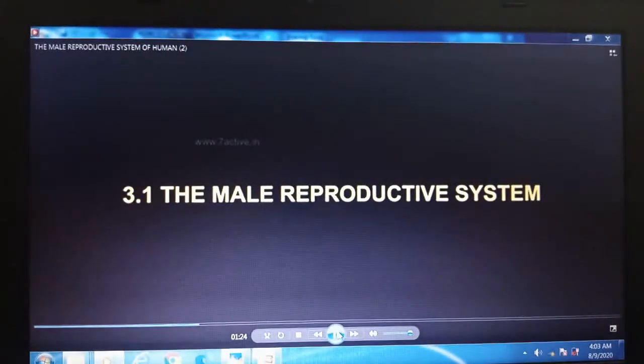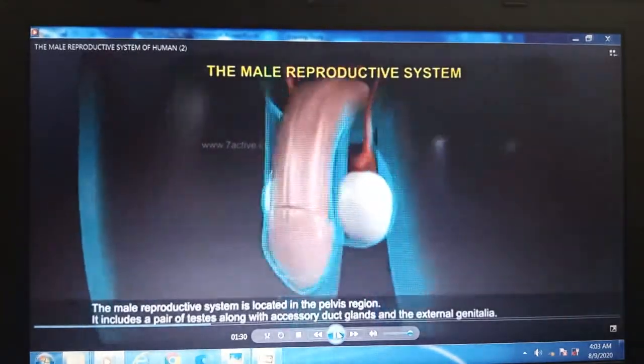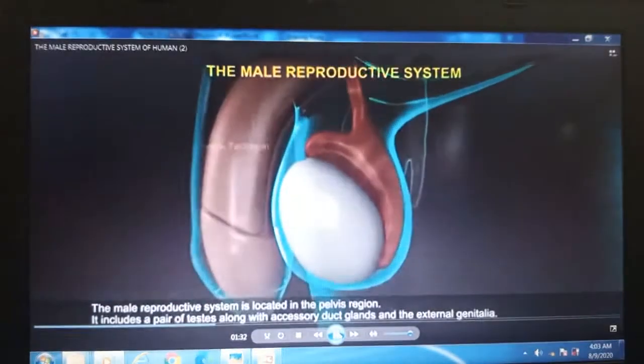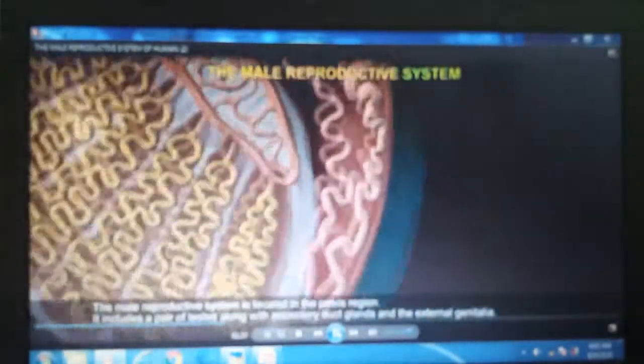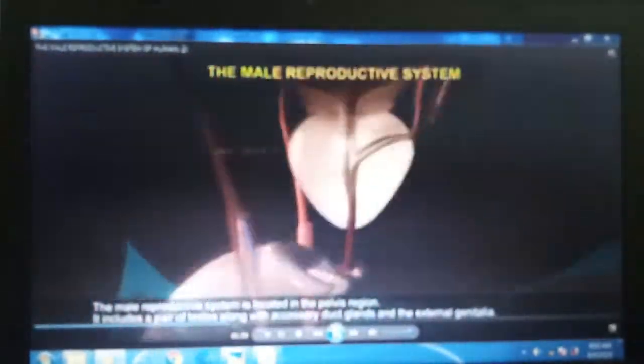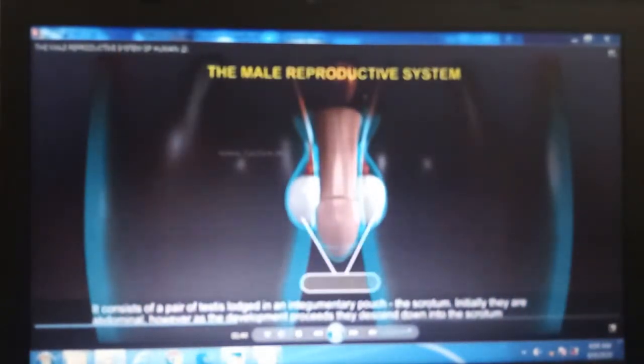3.1. The male reproductive system. The male reproductive system is located in the pelvis region. It includes a pair of testes along with accessory ducts, glands and the external genitalia. The testes are lodged in an integumentary pouch, the scrotum. Initially, they are abdominal. However, as development proceeds, they descend into the scrotum.